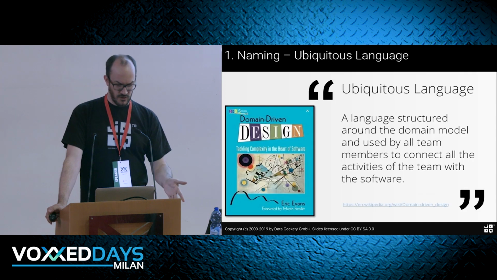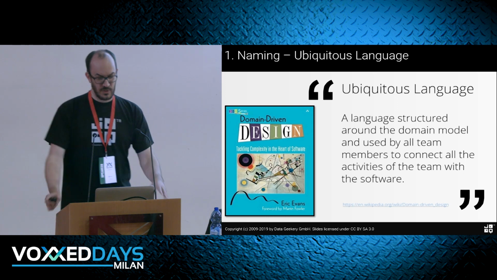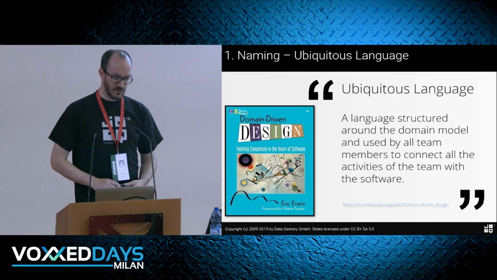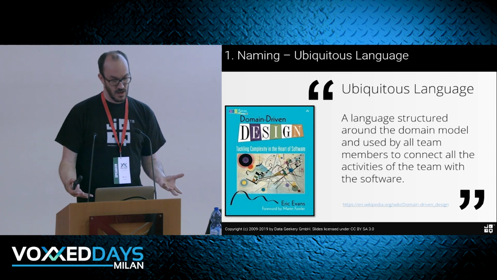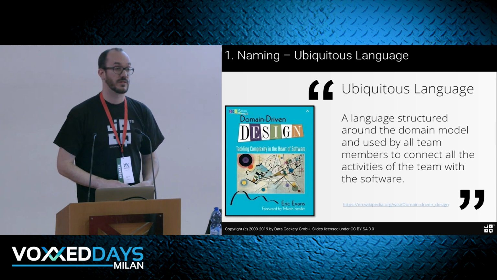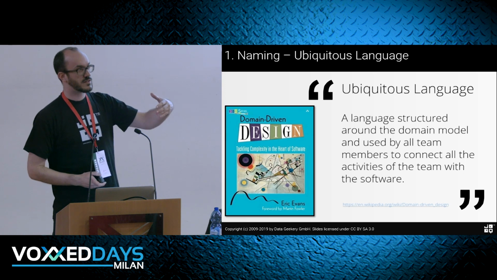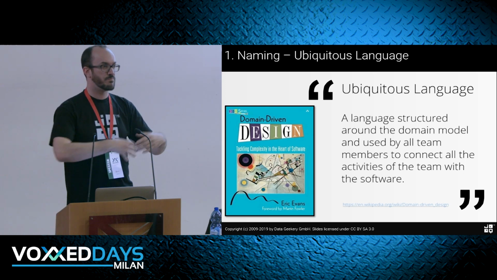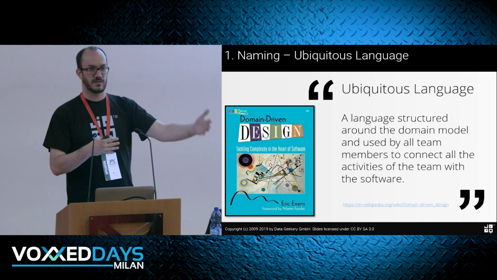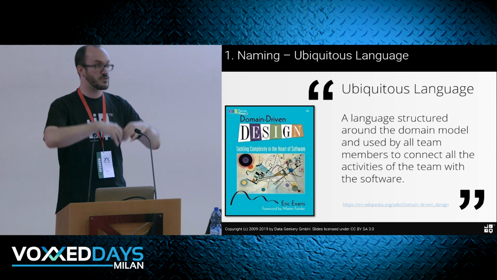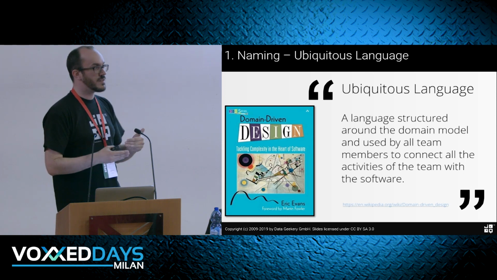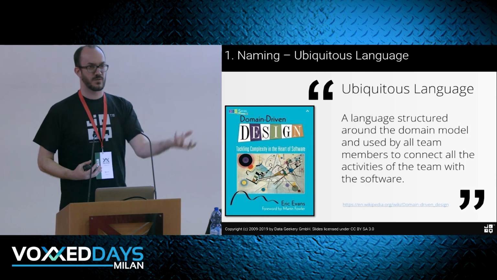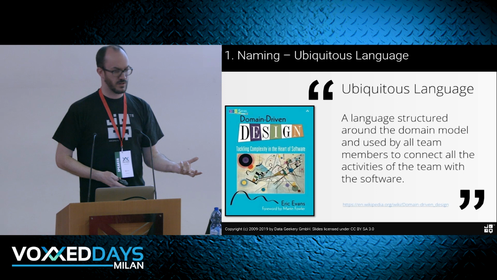So here's a book I didn't read. But you should. The Ubiquitous Language. A language structured around the domain model and used by all team members to connect all activities of the team with the software. So here, it's not just about the names for the API, it's about the names of the business and how to talk to your customers, to your stakeholders, etc. So this is a much bigger concept, but it also talks about the name. Because a name is our common understanding of what something does, and an API is super important.